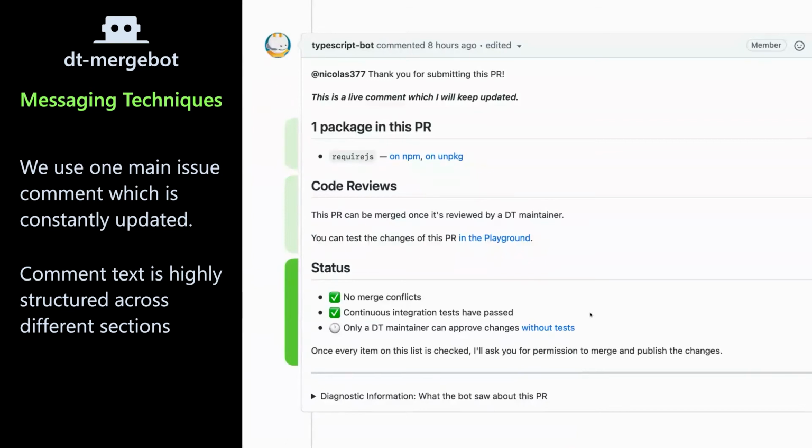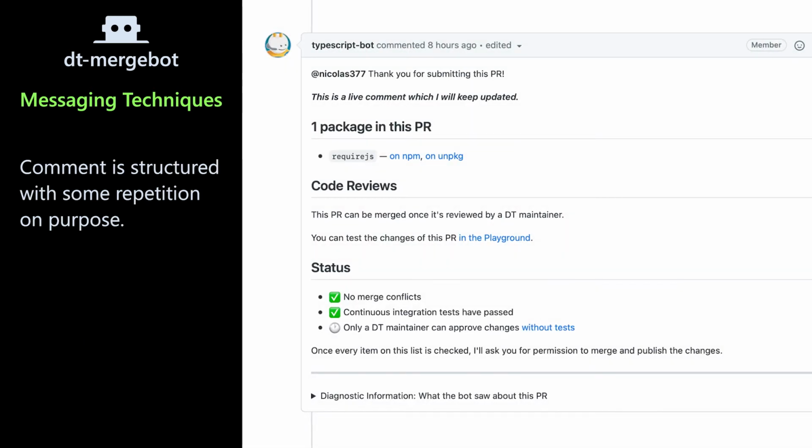And you'll see in a second that we also have a second comment specifically to call that out and give links and context into how that works. And we repeat ourselves, right? You can see here that we say, hey, it's reviewed by a DT maintainer, but only a DT maintainer can do it.